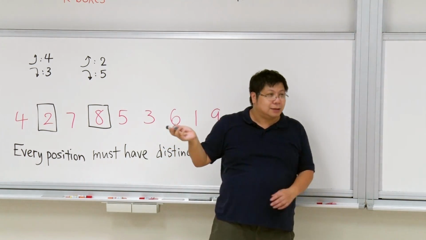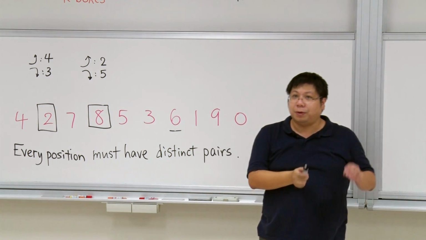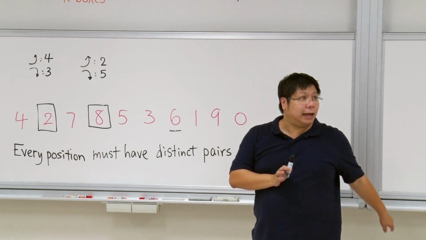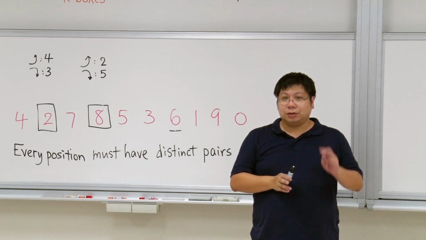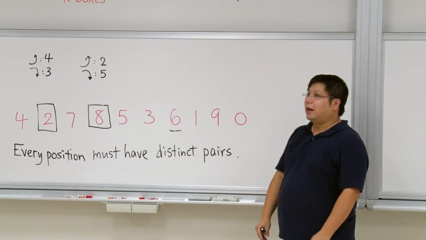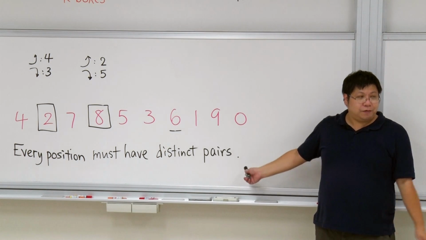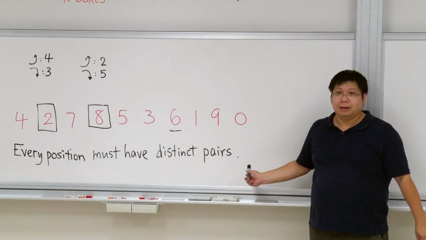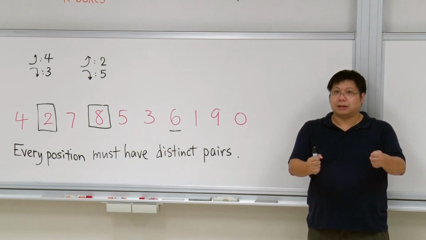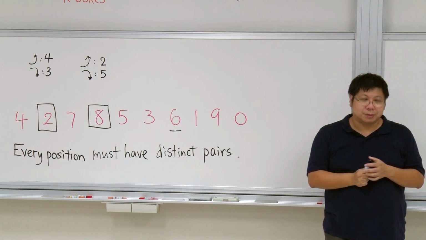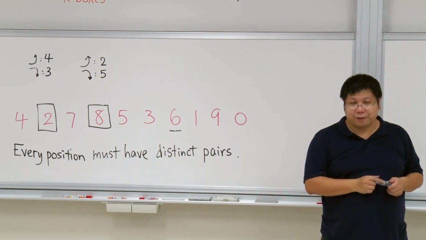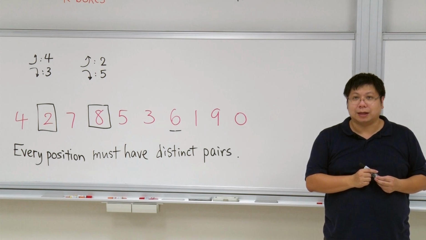But Pigeonhole says if you have n squared plus 1 positions, you need to choose n squared plus 1 pairs, but you have only n squared choices, so 2 of the positions will need to use the same pair. This contradicts the fact that every position must have a distinct pair. When you have a contradiction, that means your assumption at the beginning must be wrong. So it's wrong to assume that you don't have any n plus 1 increasing or n plus 1 decreasing.